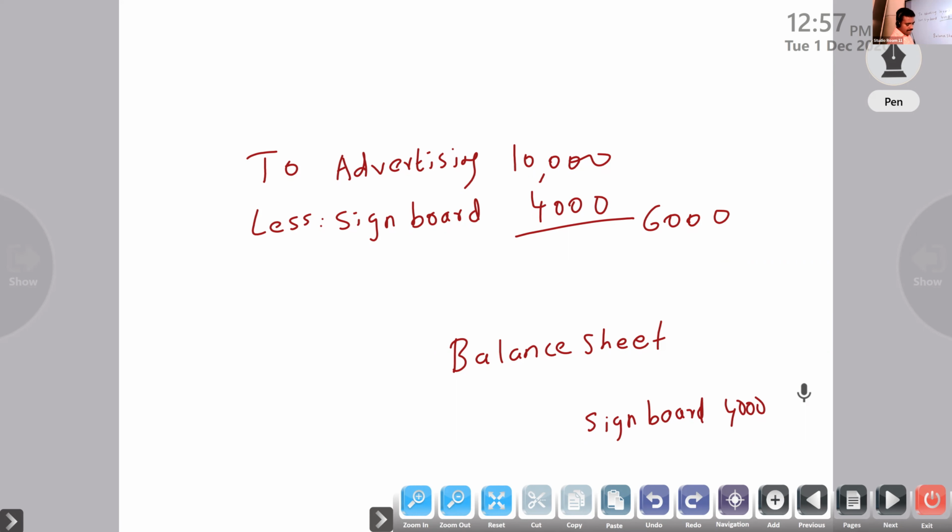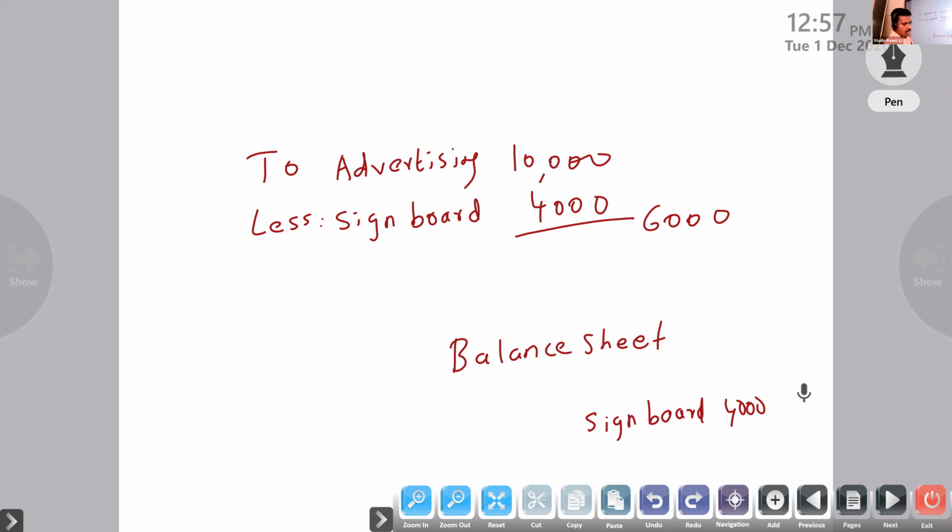Next, sales, trading account; creditors, balance sheet liability; bank overdraft, balance sheet liability; provision for bad and doubtful debt, old provision; discount, profit and loss account credit side; capital, balance sheet liability; purchase return, trading account.